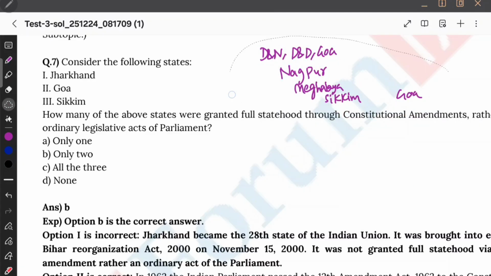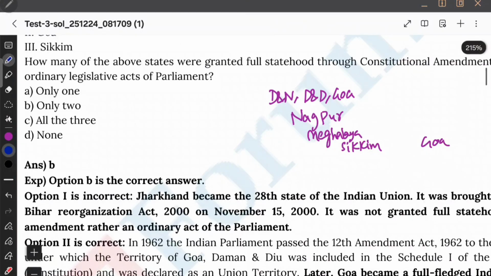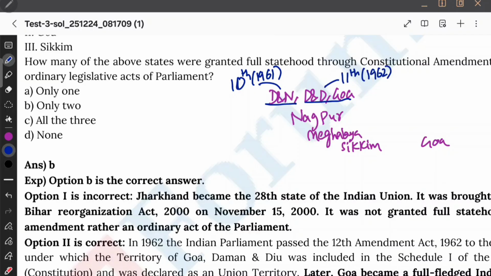Do you remember the constitutional amendment acts also, how and all they are formed? For example, Daman and Diu, Dadra and Nagar Haveli, I think it's 10th constitutional amendment act 1961. Daman and Diu, Goa, they became part of Indian Union in the 11th CAA 1962. However, Goa did not become state through 11th CAA. It just became part of Indian Union. Goa became Indian state. It got full statehoodness in the 56th Constitutional Amendment Act of 1987, I think.